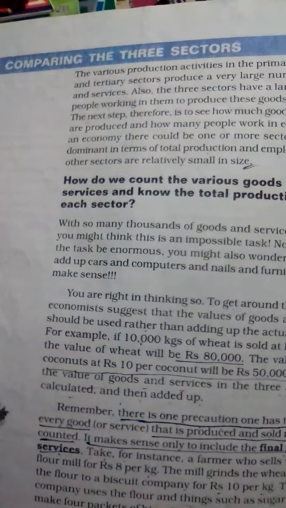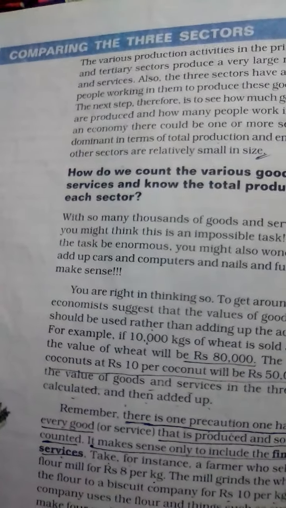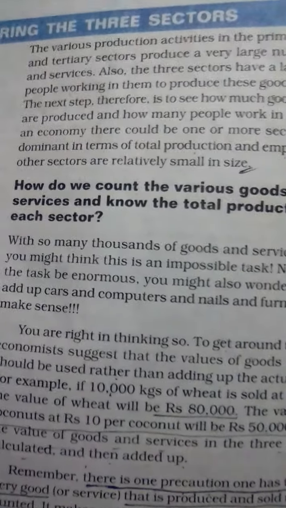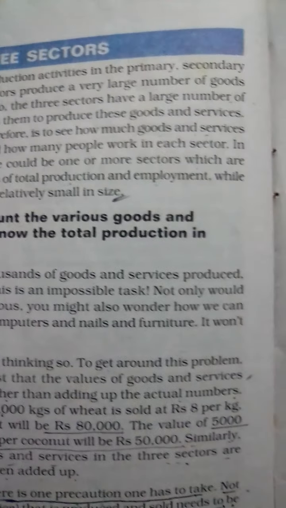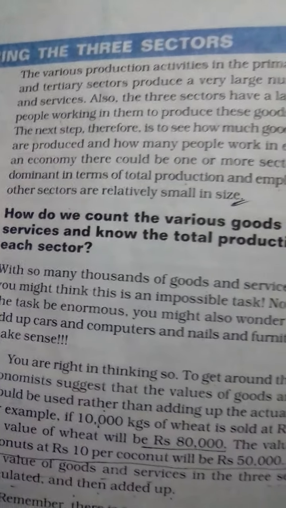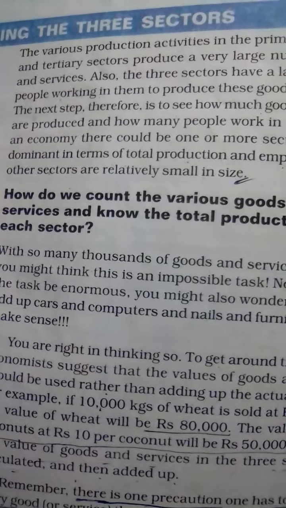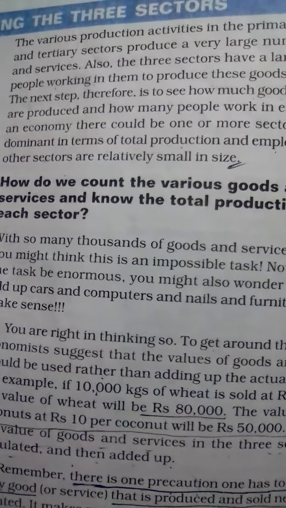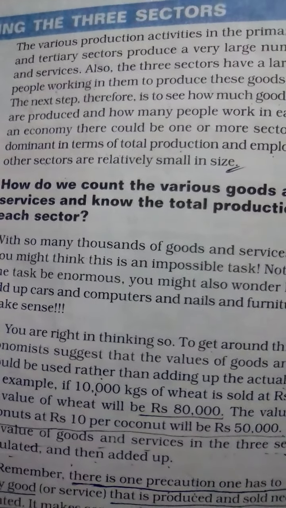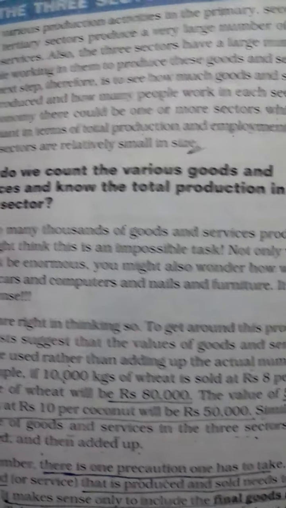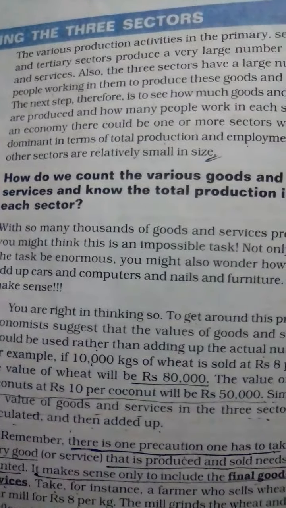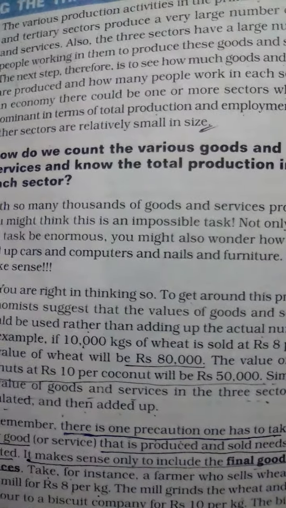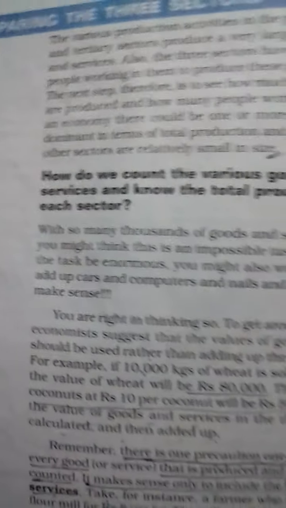Now today I will discuss comparing the three sectors, that is primary, secondary and tertiary. The various production activities in the primary, secondary and tertiary sectors produce a large number of goods and services. Also the three sectors have a large number of people working in them to produce these goods. But how will we count the various goods and services, and how will we know the total production in each sector?